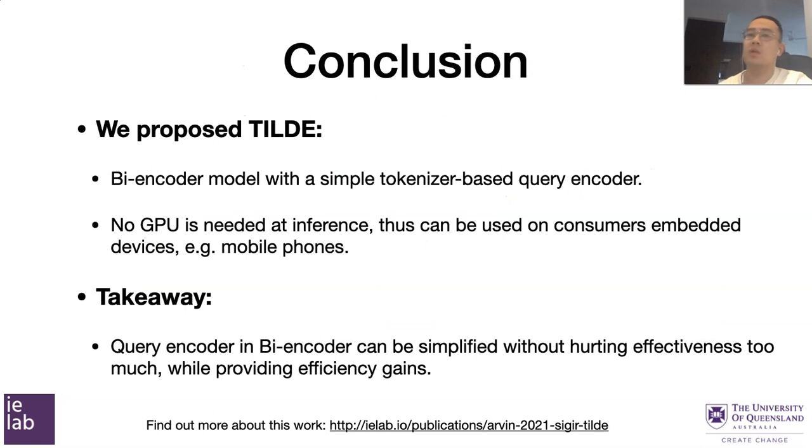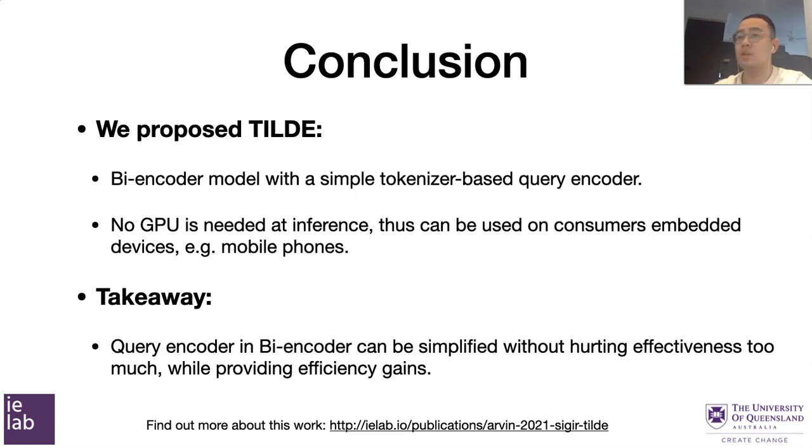To conclude our work, we propose TILDE, a novel bi-encoder BERT-based ranker. We replaced the expensive BERT query encoder with a simple, efficient tokenizer-based encoder. TILDE does not need a GPU at query time, thus it can be used on consumer embedded devices such as mobile phones. The important takeaway message from our paper is that TILDE shows the query encoder in a bi-encoder architecture can be heavily simplified without hurting effectiveness too much.